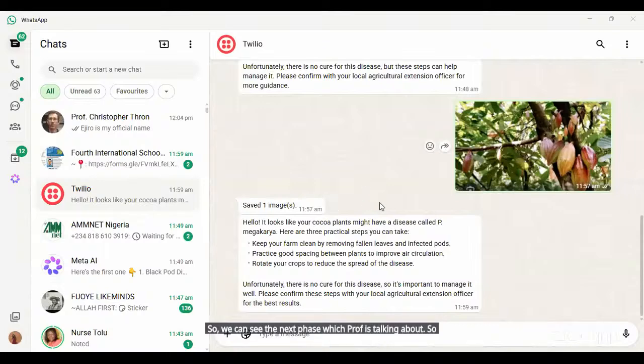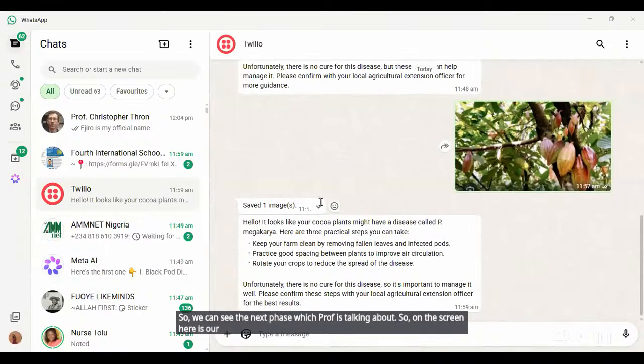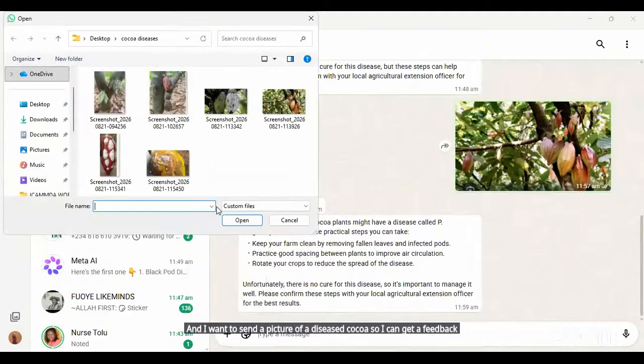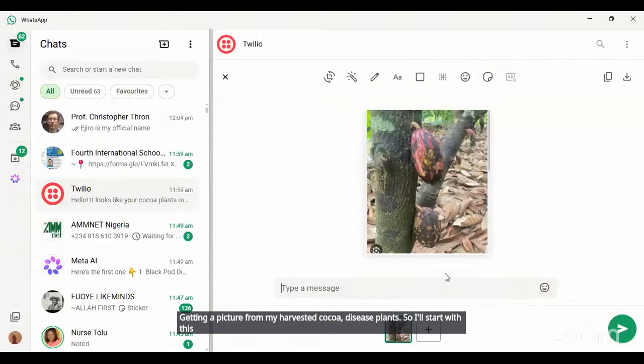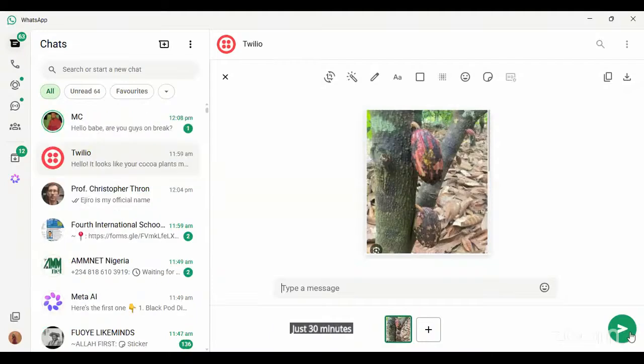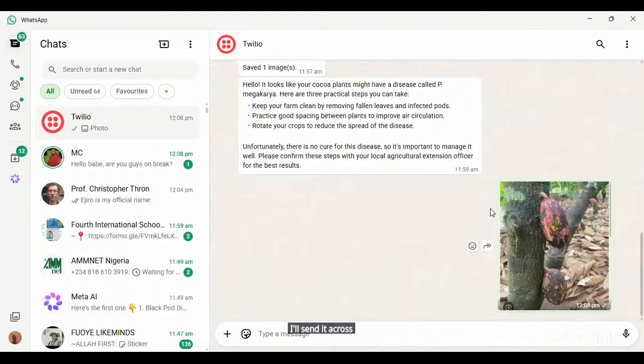so we can see the next phase which Prof is talking about. On the screen here is our Twilio account that links to the Supabase. I want to send a picture of a diseased cocoa so I can get feedback. This is me getting a cocoa picture from my harvested diseased cocoa plants. I'll start with this and send it across. Sorry, give me a minute. I'll send it across. I should get a feedback of image 1 saved.